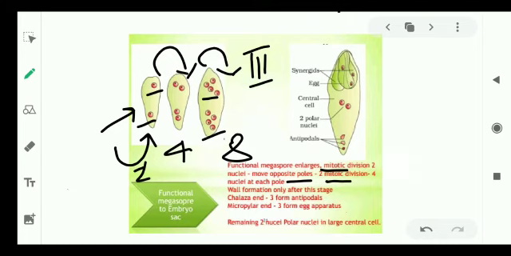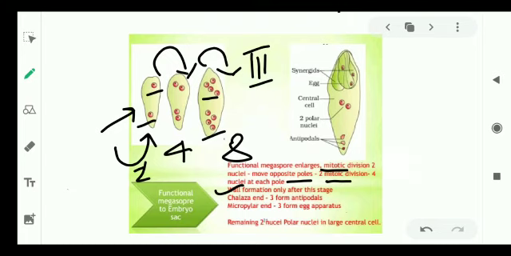The important concept that we have to understand is there is no formation of wall. The wall formation is not going to occur, just only the nuclei will divide. Only the free nuclear division is observed, but there is no formation of cell wall.